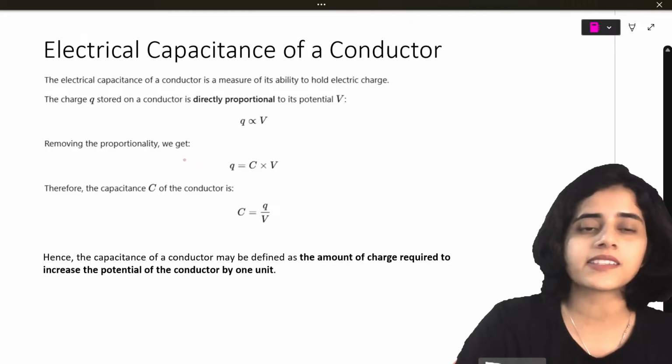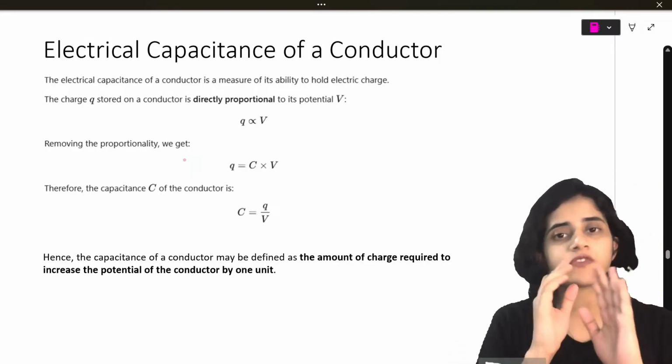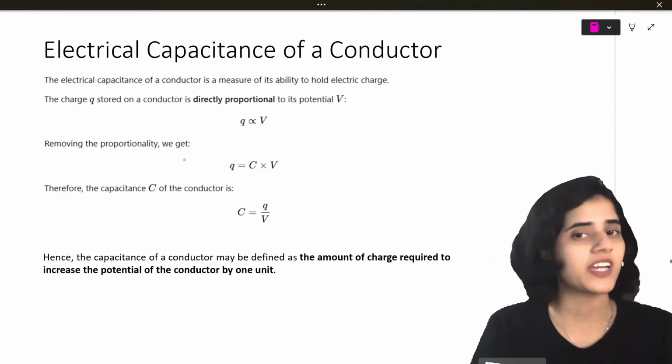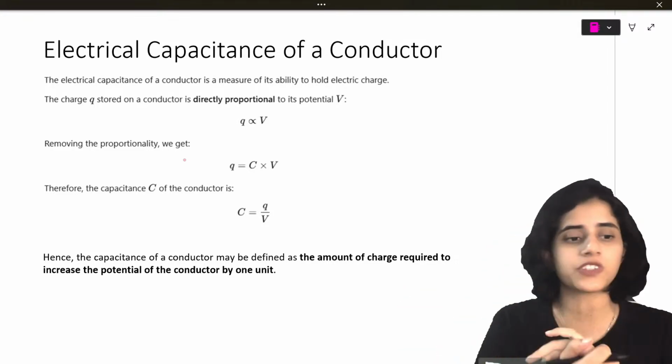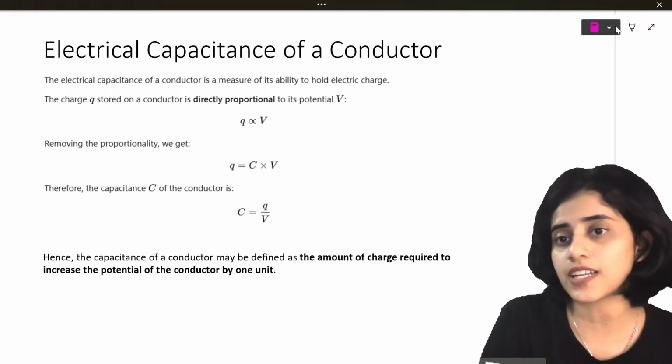Okay. Let's now start with capacitance. Okay. So we finished potential, we finished dipole, all that is done. Last topic for the day, electrical capacitance. Okay. So we're going to look at electrical capacitance.